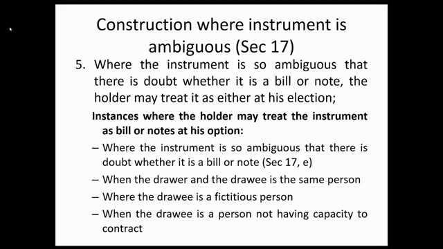Pero by the way, when you read section 17 paragraph number 5, you need to read together with section 130. Kasi meron tatlong instances sa section 130, wherein the holder may treat the bill of exchange as promissory note at his option. Una, when the drawer and the drawee are the same person, when the drawee is a fictitious person, or when the drawee has no capacity to contract.